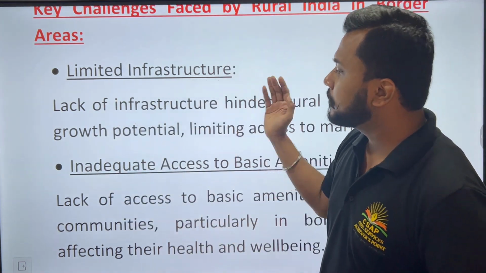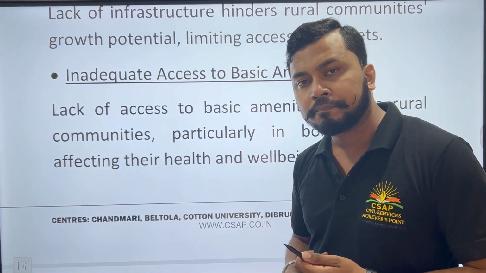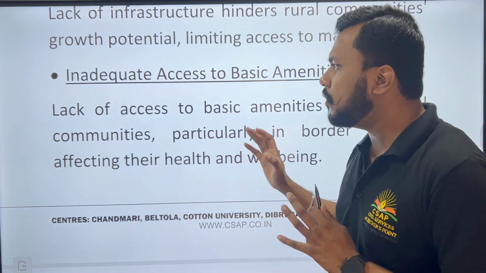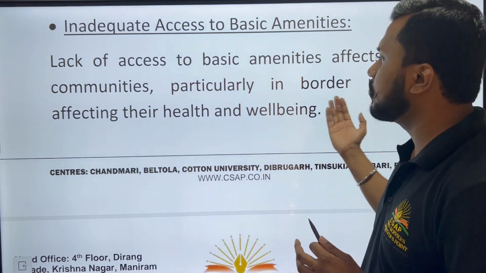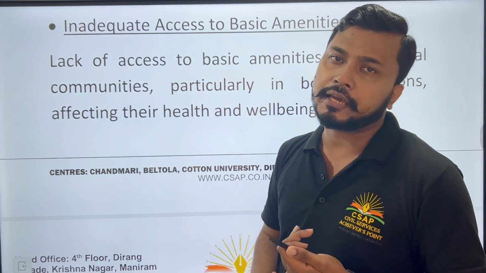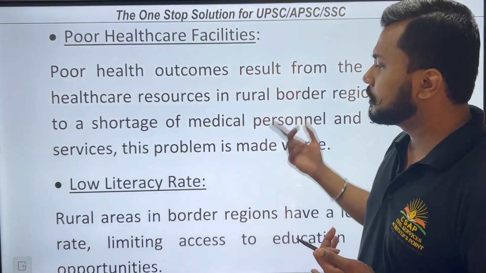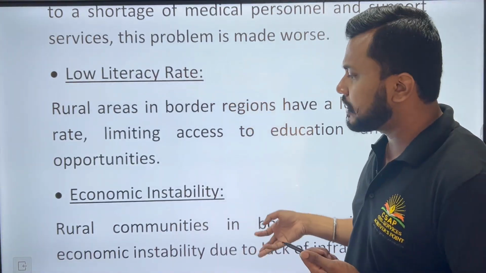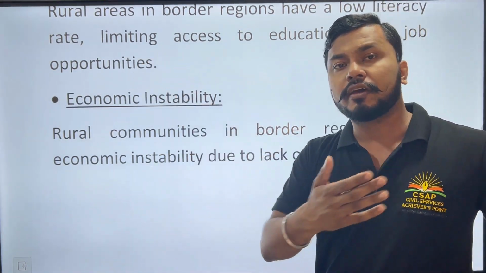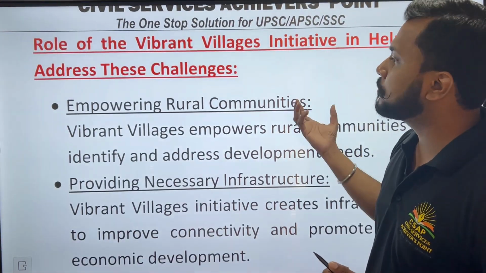So there is limited infrastructure. Then inadequate access to basic amenities: they do not get proper water or the living necessities. You can see, particularly in border regions, their health and well-being is affected. There are no proper hospitals, schools, colleges or roads. Then poor healthcare facilities, low literacy rate, no education, and economic instability. Markets are not good, and they have to come a long way to sell their respective products.